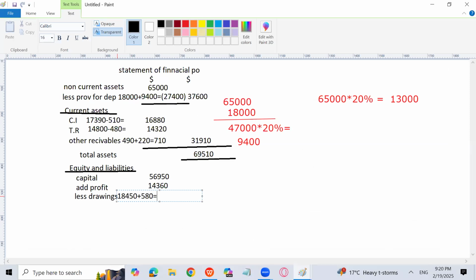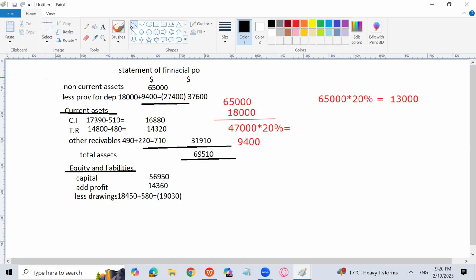So what is the amount now for drawings, after adding 580, since the drawings had been understated by 580? 18,450 plus 580 is 19,030, if I'm not wrong. And you will find the answer in the next column: capital add profit less drawings.